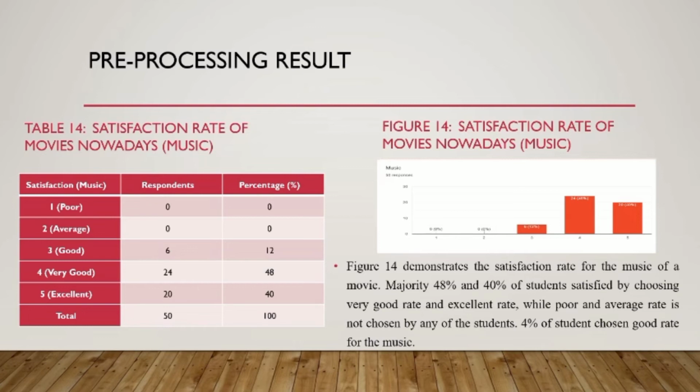The majority, 48% and 40% of students, are satisfied, choosing the very good rate and excellent rate, while the poor and average rates are not chosen by any of the students. 4% of students choose the good rate for music.